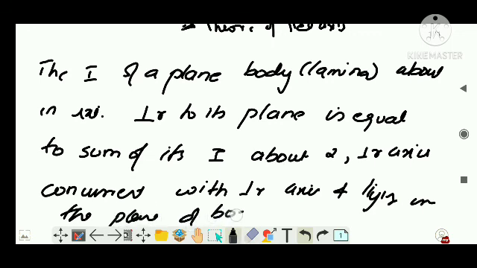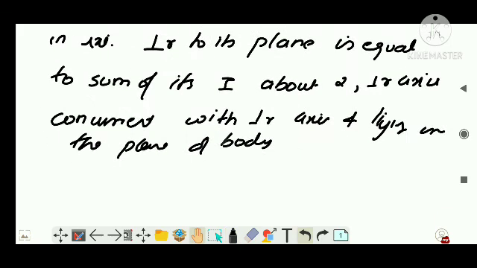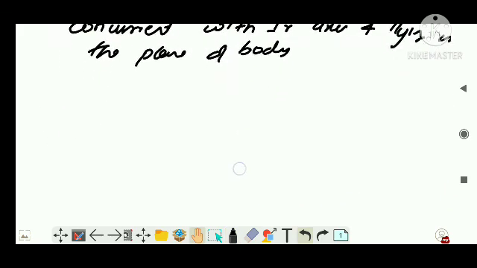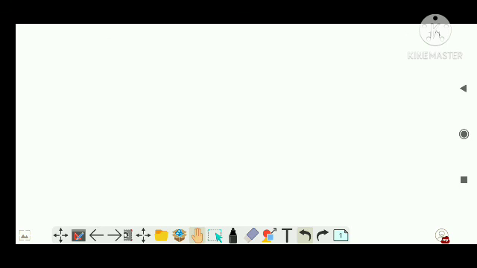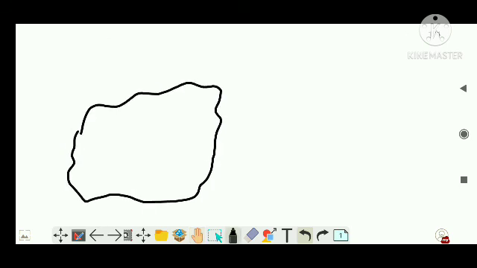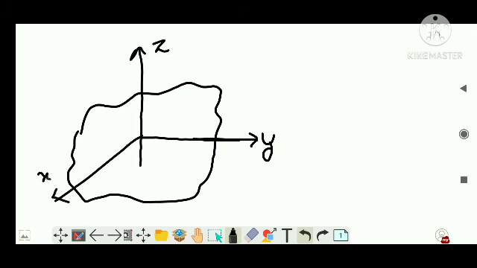I hope you didn't understand anything. See, I will explain it in a pictorial way. Suppose this is your lamina or body. Let us take three axes: let's say this is the y-axis, this is the z-axis, and this is the x-axis.